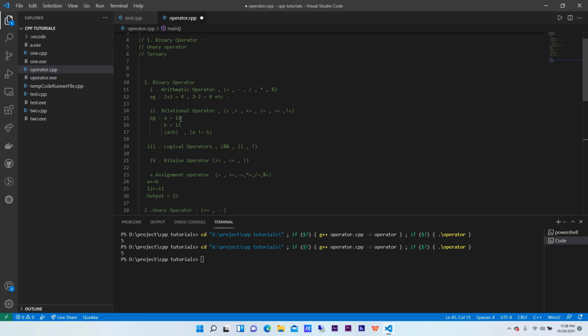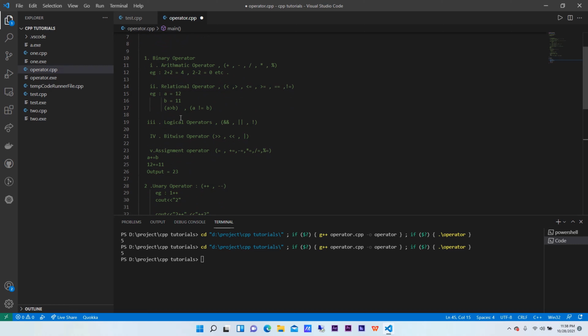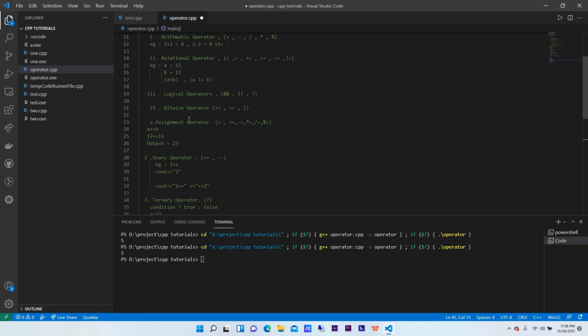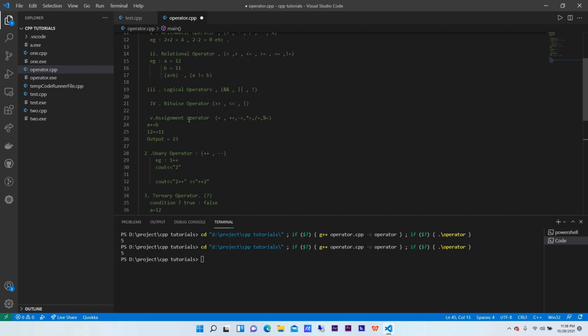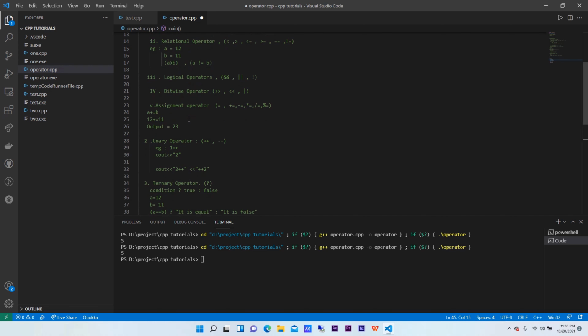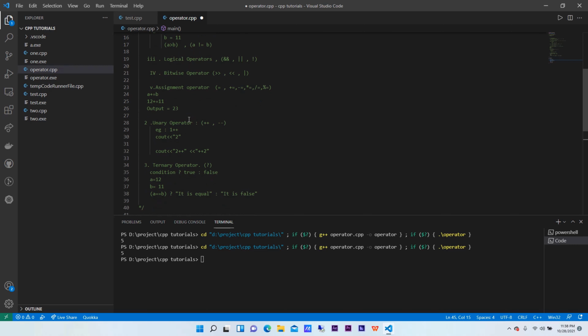So basically we use this in conditionals only. A greater than B, if true, then we go under a condition, else you'll be going to the other part. The logical operators will also be used in if else, in while loop, even in for loop as well. So these are the conditions. We will be having the bitwise operator, very rarely used in production as well. Assignment operator, I have given an example already. Unary also, I have explained in depth.